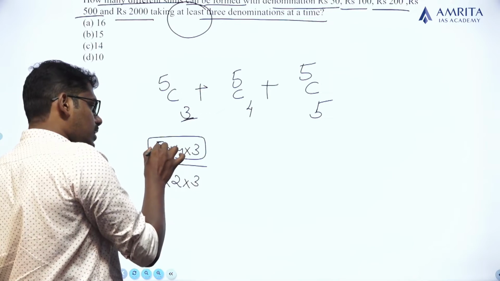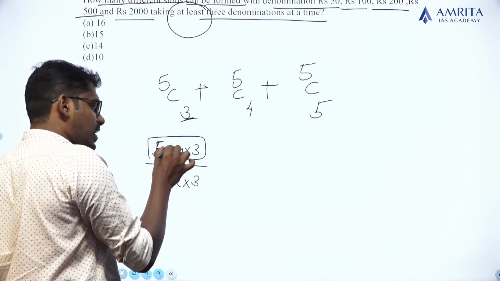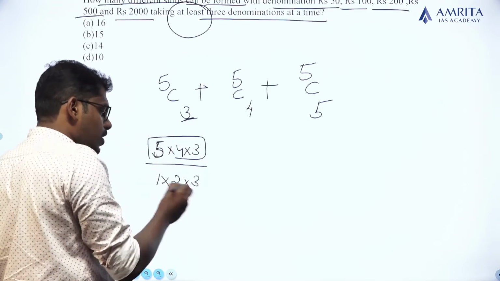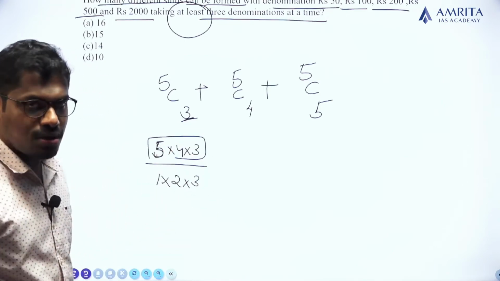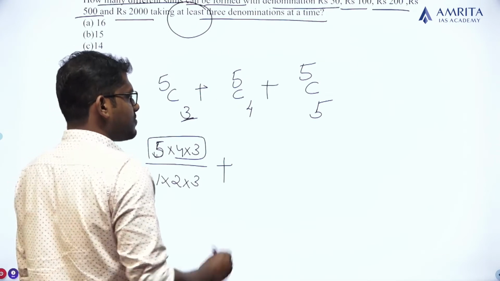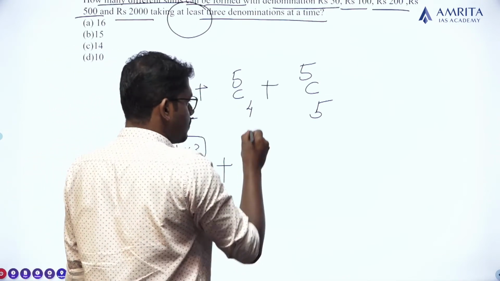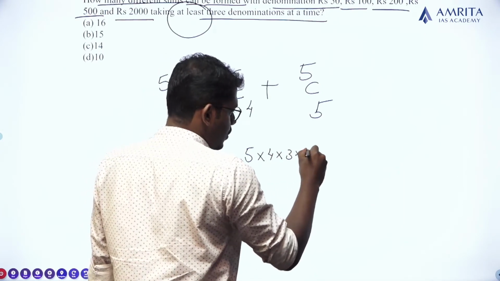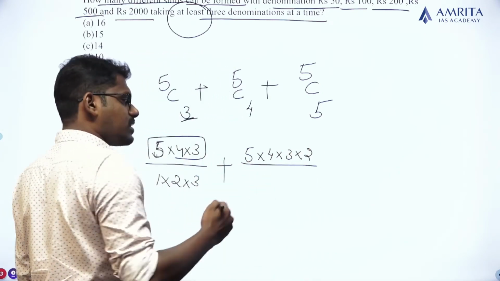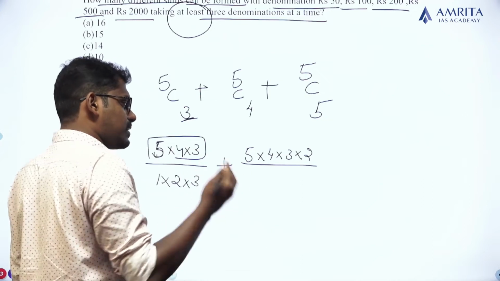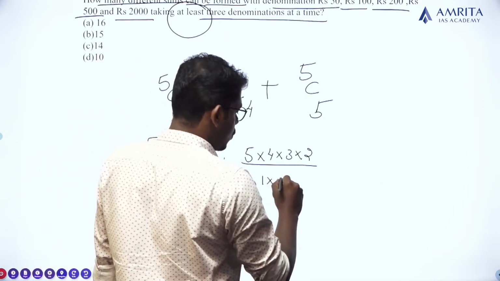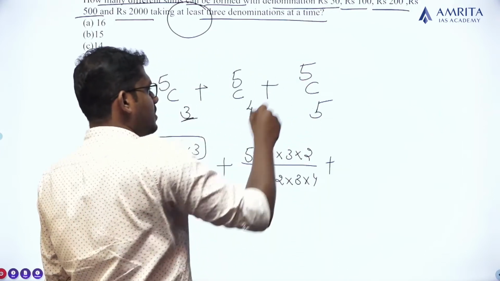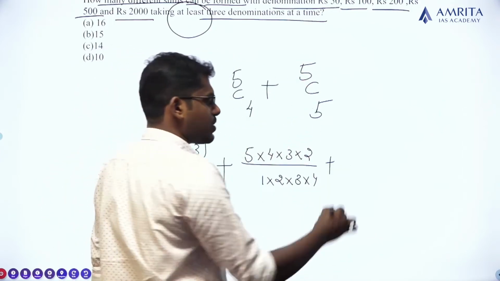So take 5 elements here, take 3 elements here, 5 into 4 into 3, and in the denominator write 1 into 2 into 3. Similarly, 5C4 can be written as, since it contains 4 elements, 5 into 4 into 3 into 2 divided by, in the denominator, 4 elements starting from 1, so 1 into 2 into 3 into 4, plus 5C5. NCN is equal to what?